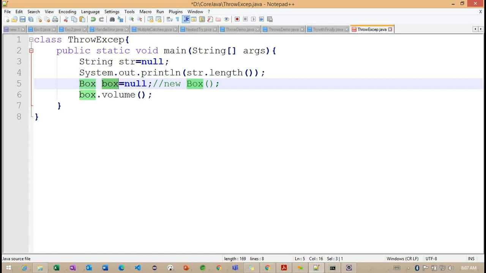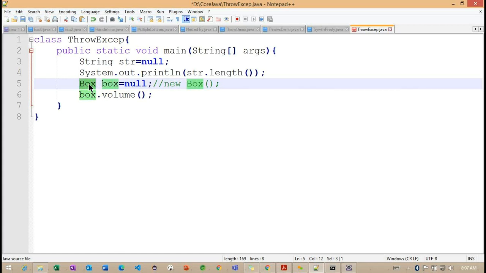And the class cast we already covered. To understand the class cast, a simple example: whenever we are trying to convert from double to int or double to string, or whenever we are trying to convert Box to some other class called Test, what happens internally? We may get an exception.